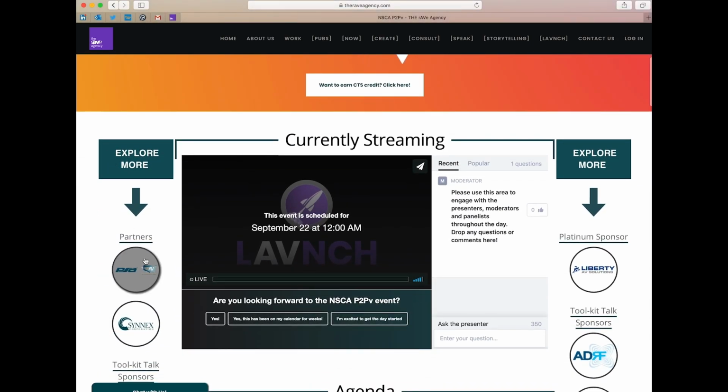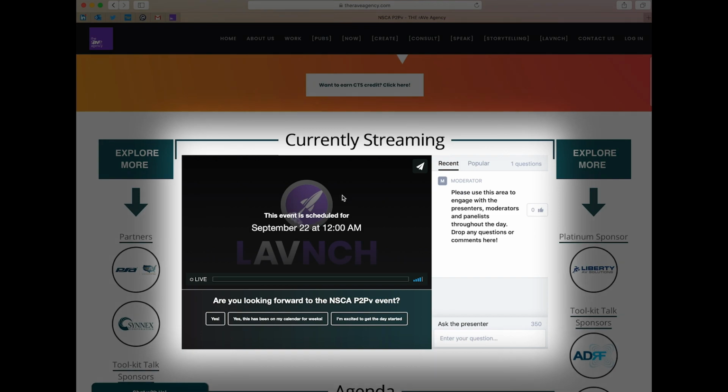Next thing you'll notice is a bunch of stuff here. First off, you'll see some buttons on the left and right of the screen that I'll get to in a minute. But most importantly, you'll see the live stream window. You'll have the choice to adjust the volume here, and there'll be a little cog wheel next to that that'll allow you to adjust the resolution. Go ahead and adjust the resolution to whatever you want it to be.